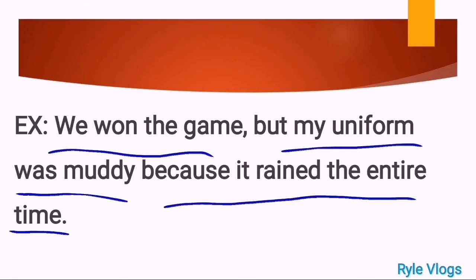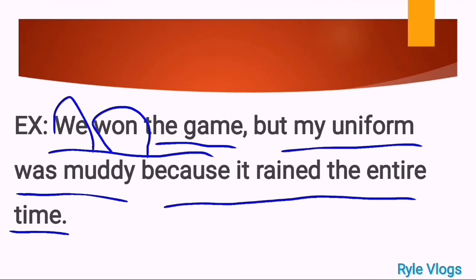The first one, we won the game. Now, class, do you think this part has complete thought? Where is our subject? We, very good. Our verb, won. And we have here supporting details to make it complete. Although the sentence has only 4 words, still it has a complete thought. It doesn't matter the number of words in a sentence for as long as it has a complete thought. We won the game. That is our first independent clause, or IC.